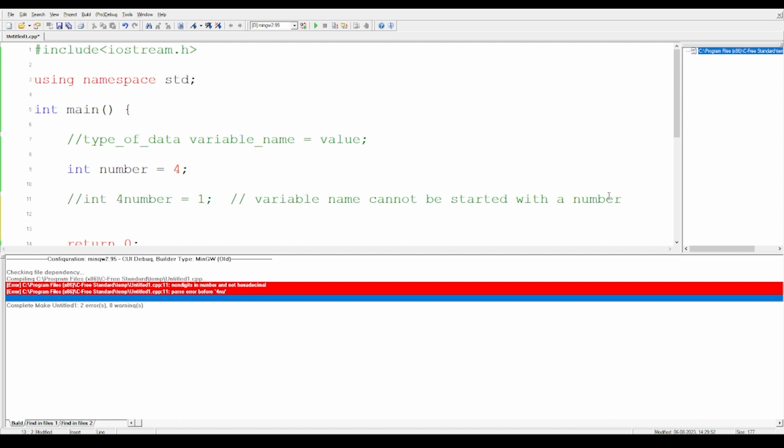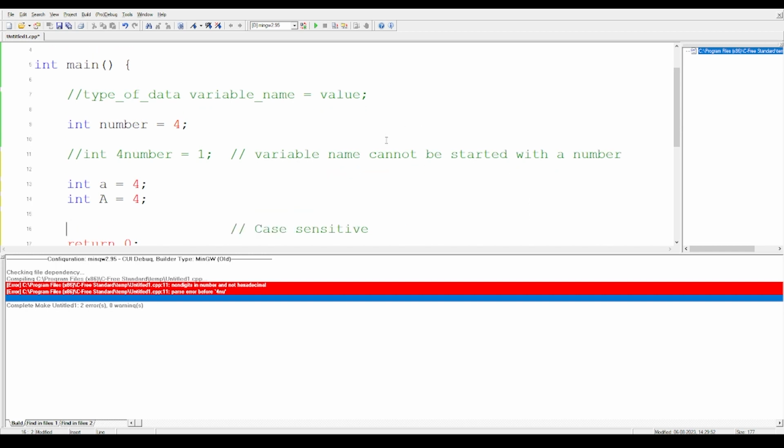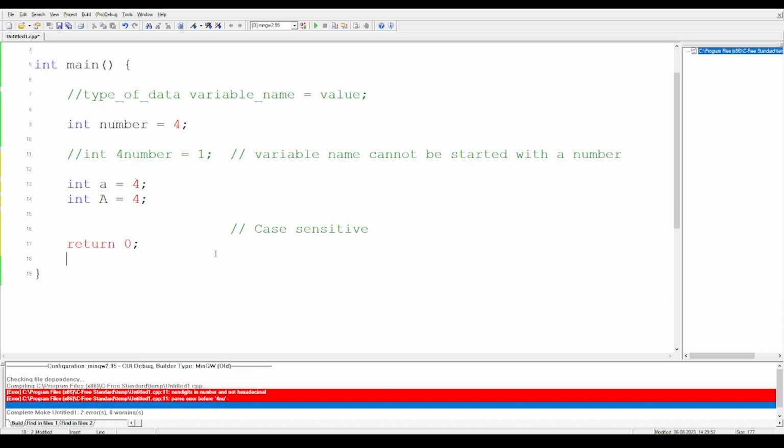The second point is that variables are case sensitive. What does it mean? Well, if I write a variable, let's say int a = 4, and in the next line I write int A = 4, now they are different variables. They are not the same. Small a and capital A are both different. So they are case sensitive.